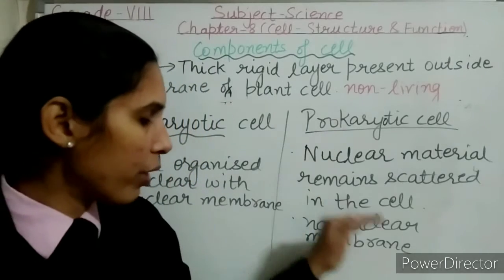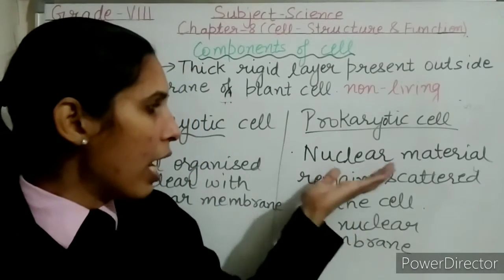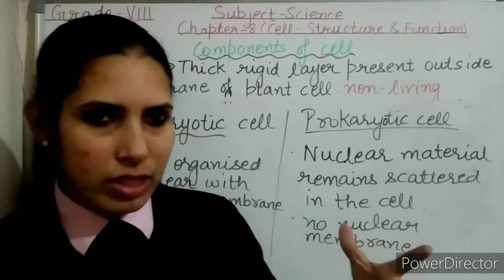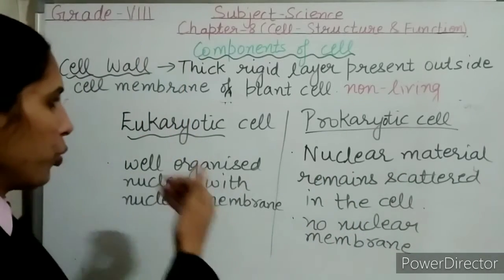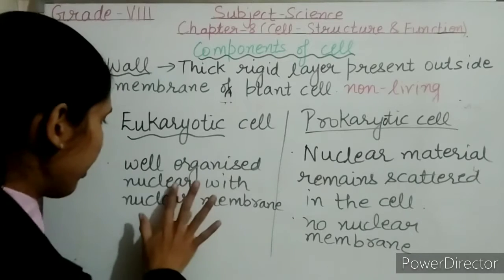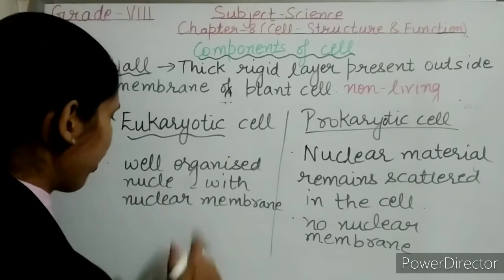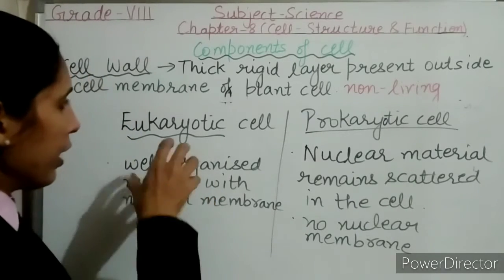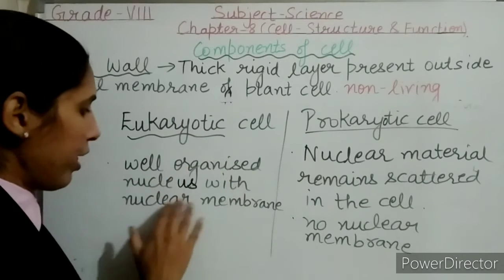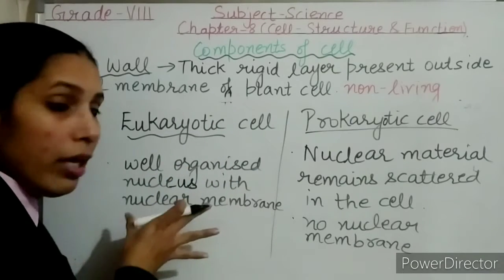So in the prokaryotic cell, there is no nuclear membrane, and the nuclear material remains scattered in the cell. And in the eukaryotic cell, there is a well-organized nucleus with the nuclear membrane.